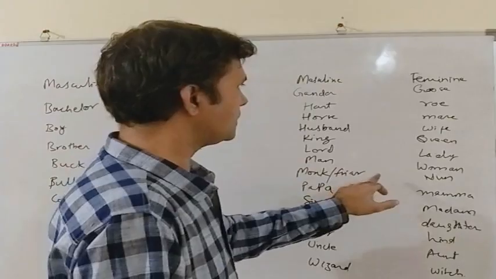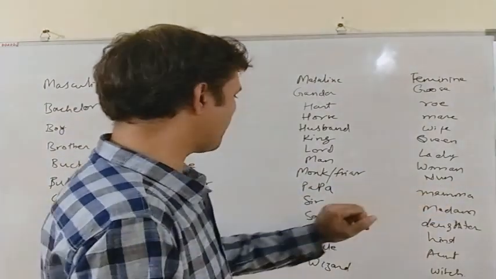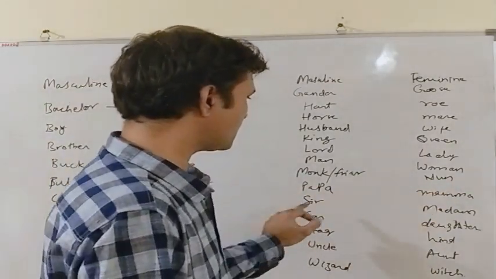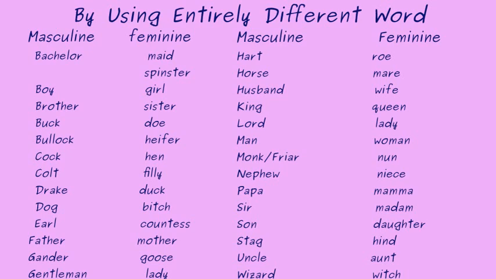Monk or friar in feminine form is nun. Papa, mama. Sir, madam. Son, daughter. Stag, hind. Uncle, aunt. Wizard, witch. The feminine form of wizard is witch.